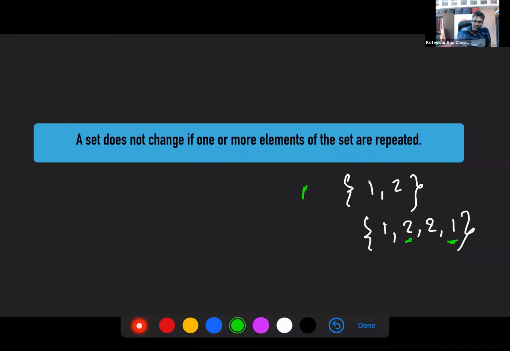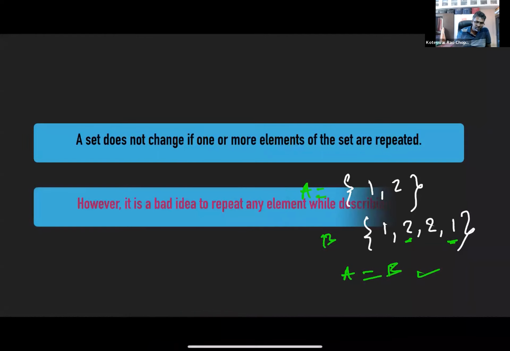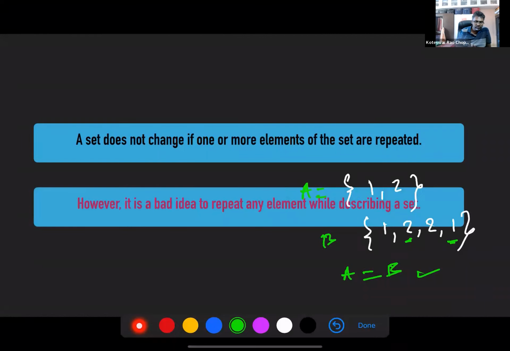So if I call this A and this B, in this case, A is equal to B. You get the point? However, it is a bad idea to repeat any elements. We don't generally repeat elements while describing a set. If you are using roster form to represent a set, you don't really repeat the elements.